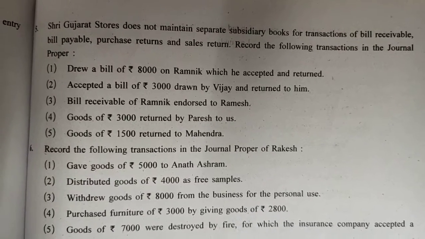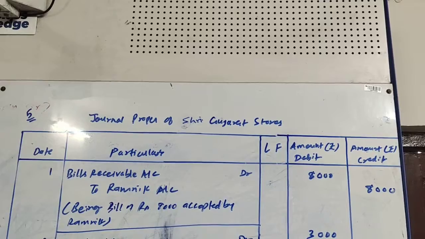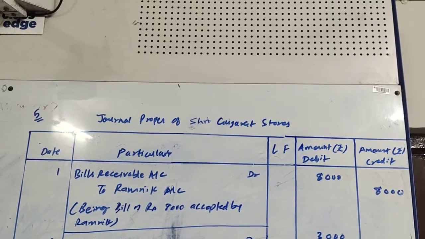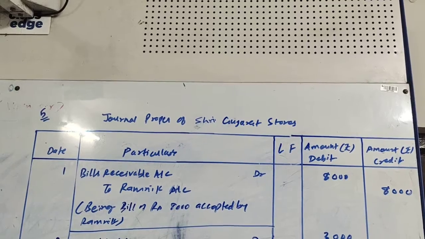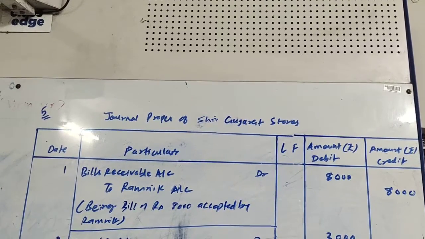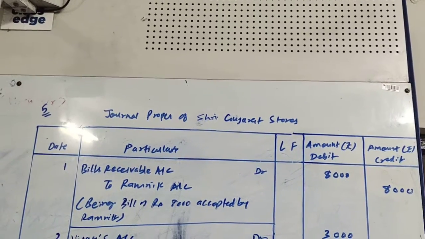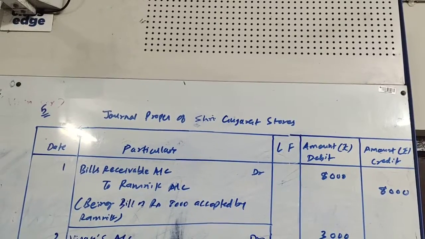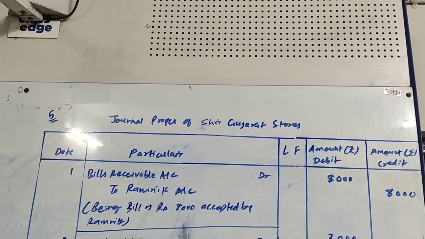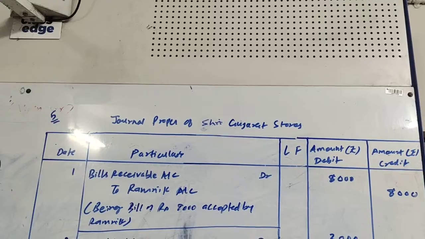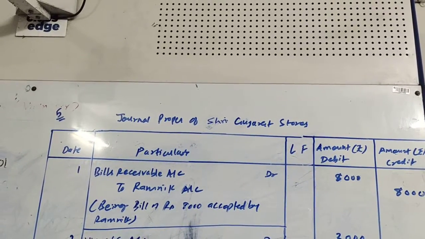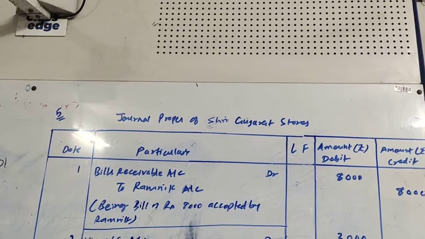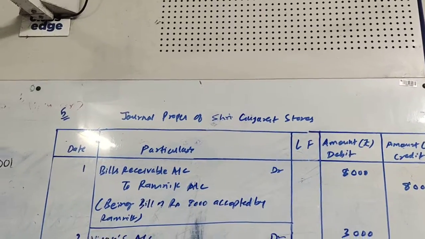Let's see the entry. Here it is. Bills receivable account debit rupees 8,000 to Ramnik account rupees 8,000, being bill of rupees 8,000 accepted by Ramnik. The heading will be journal proper of Sri Gujarat Stores, because we are writing the journal proper of Gujarat Stores. Let's move to the next transaction.